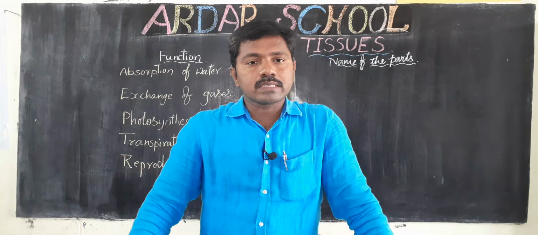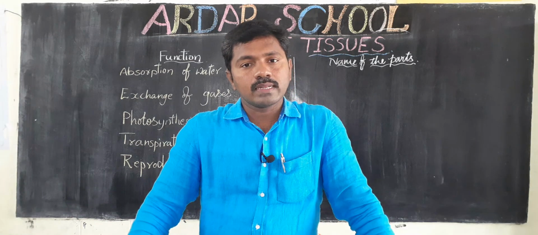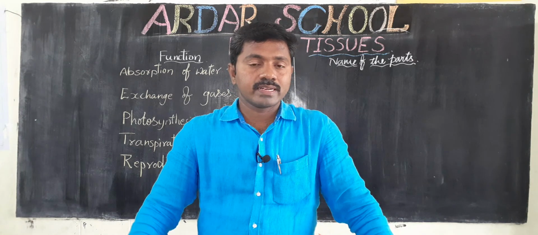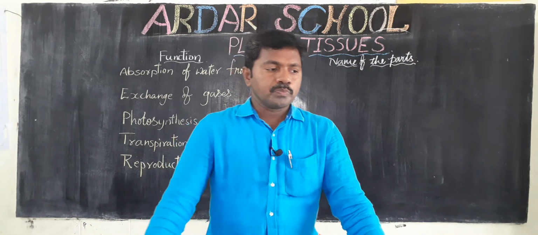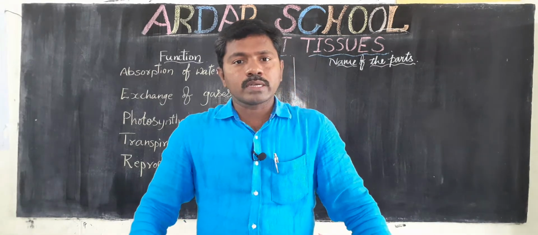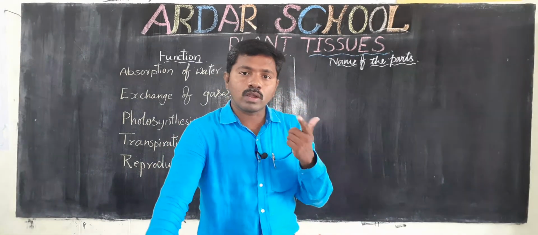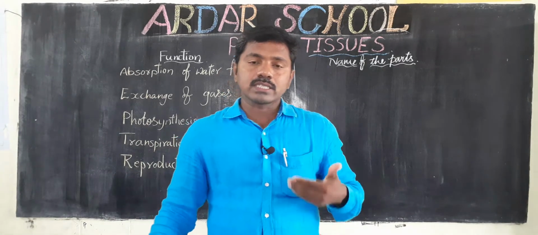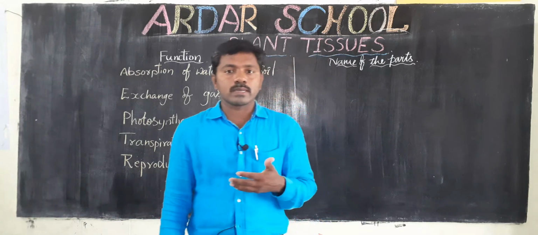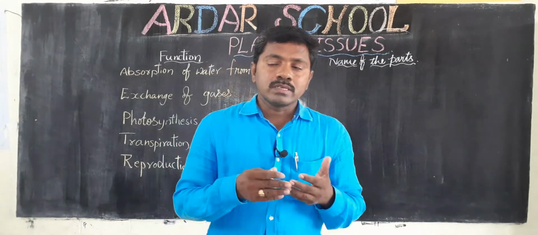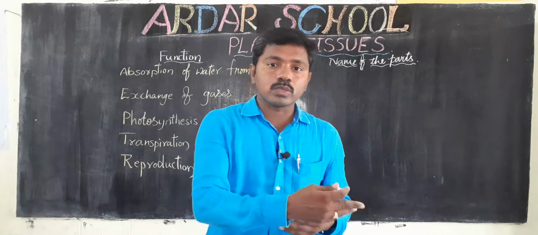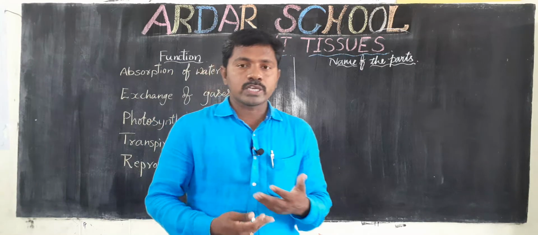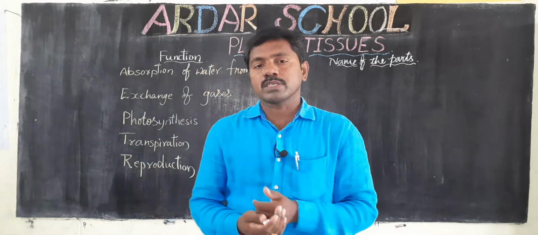So last class we discussed cells and cell organelles and their functions. In a unicellular organism, only one cell does all the biological activities. In multicellular organisms, different cells do different biological activities, such as reproduction, growth, and excretion.